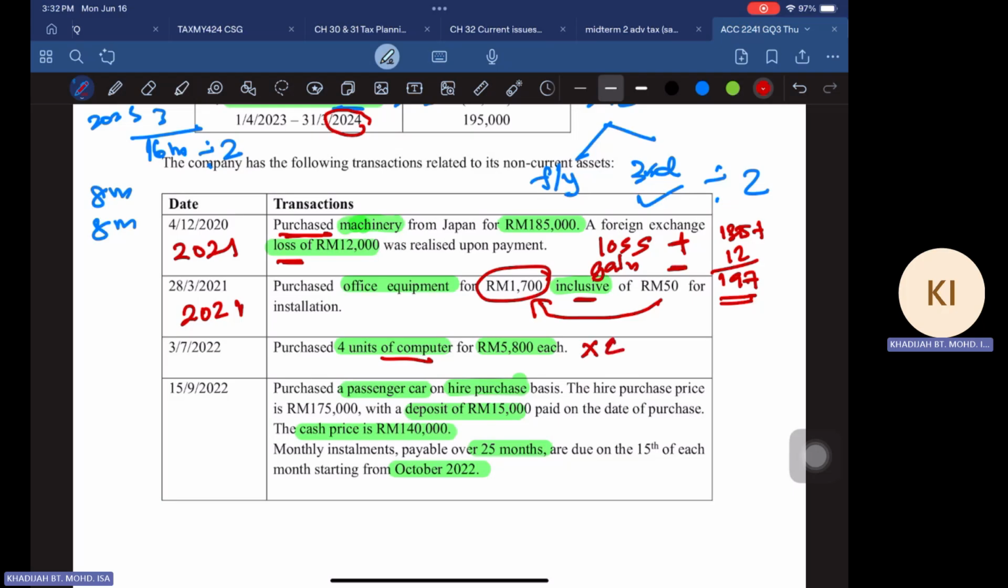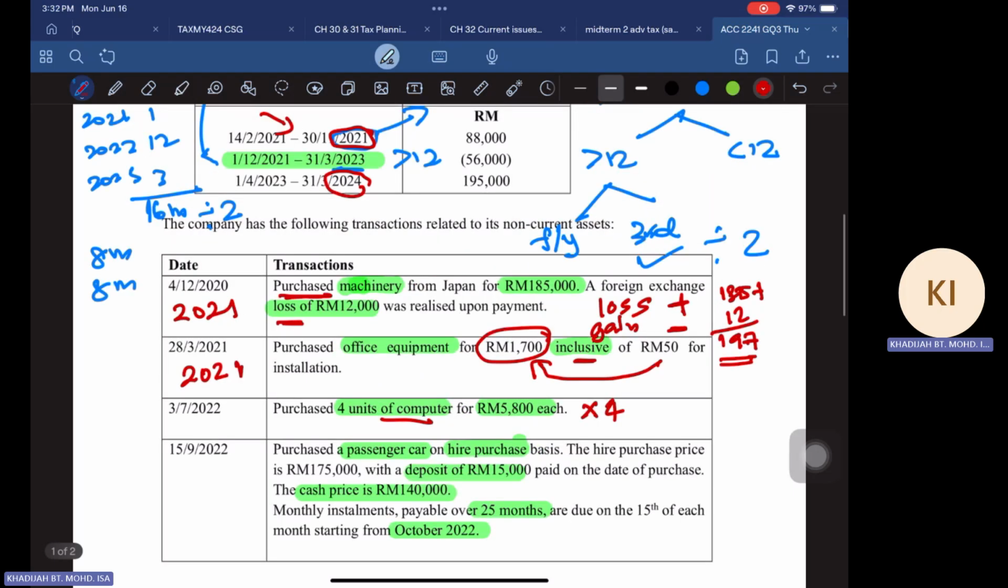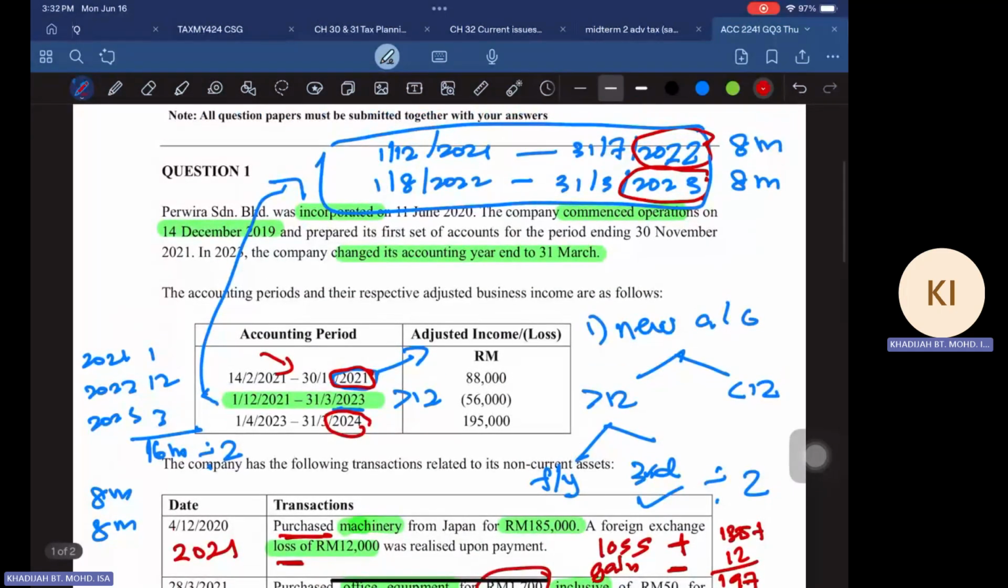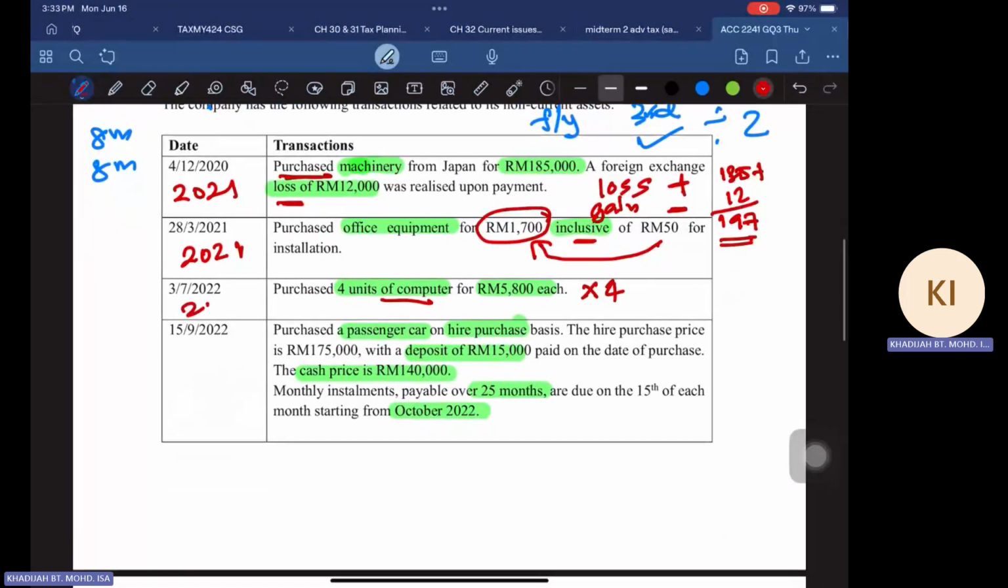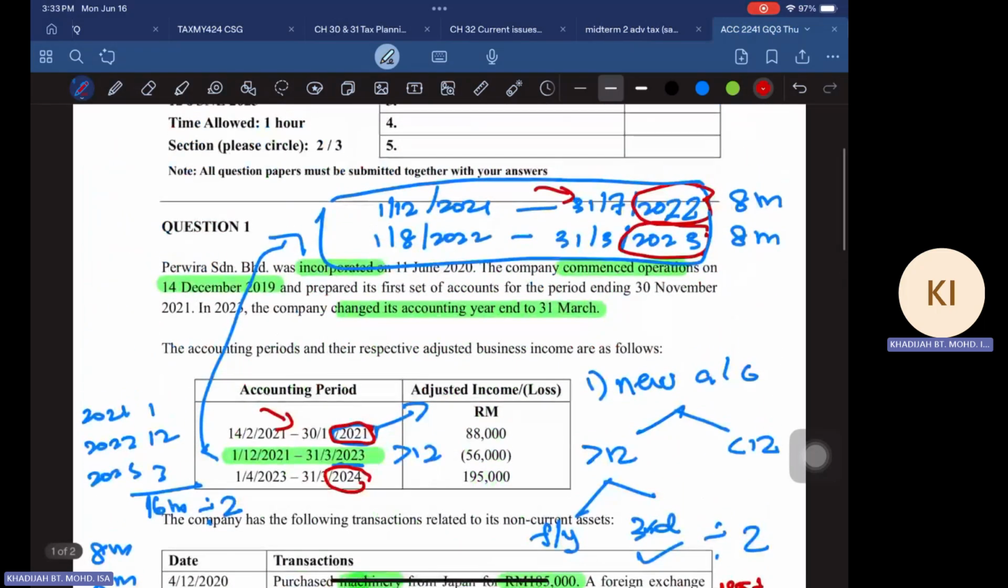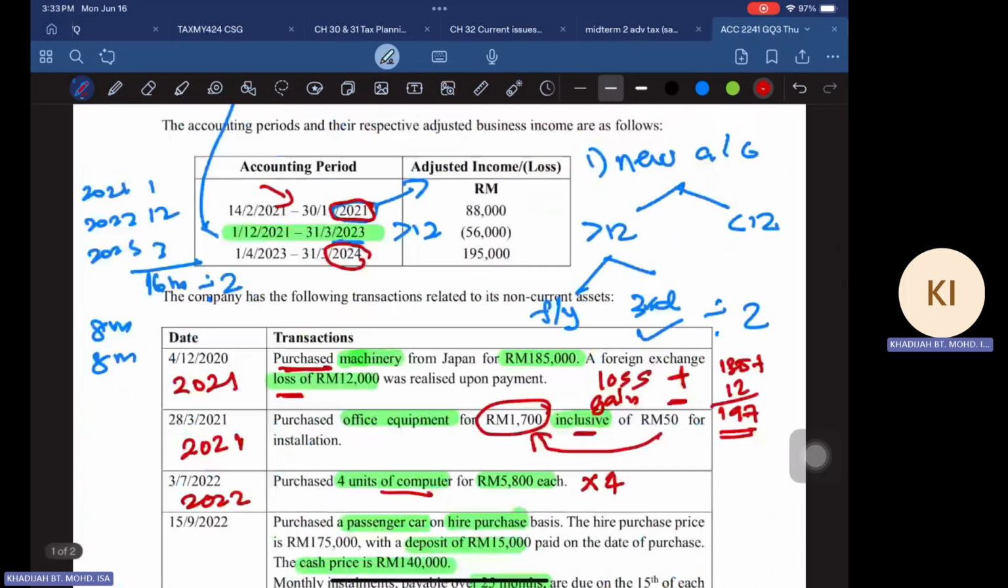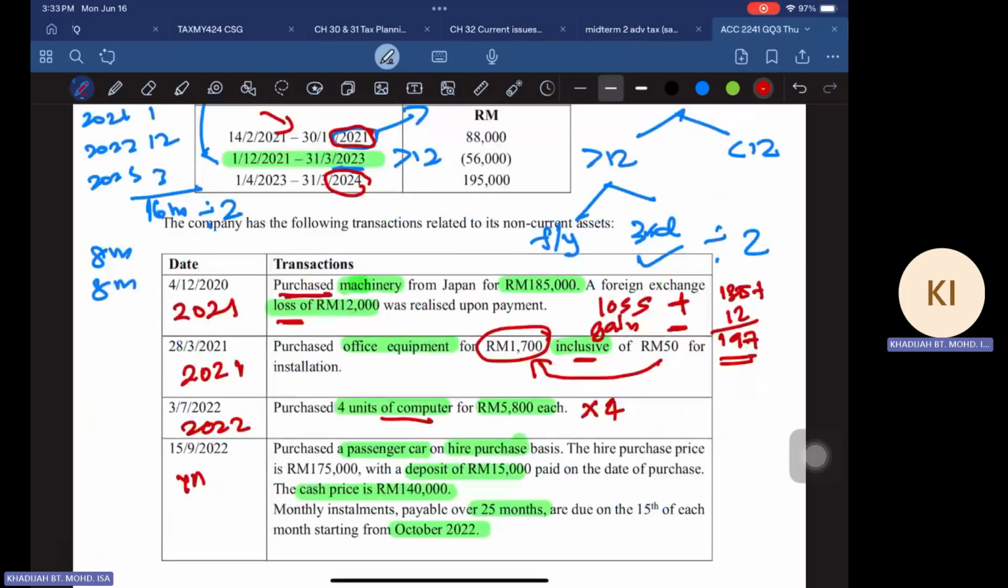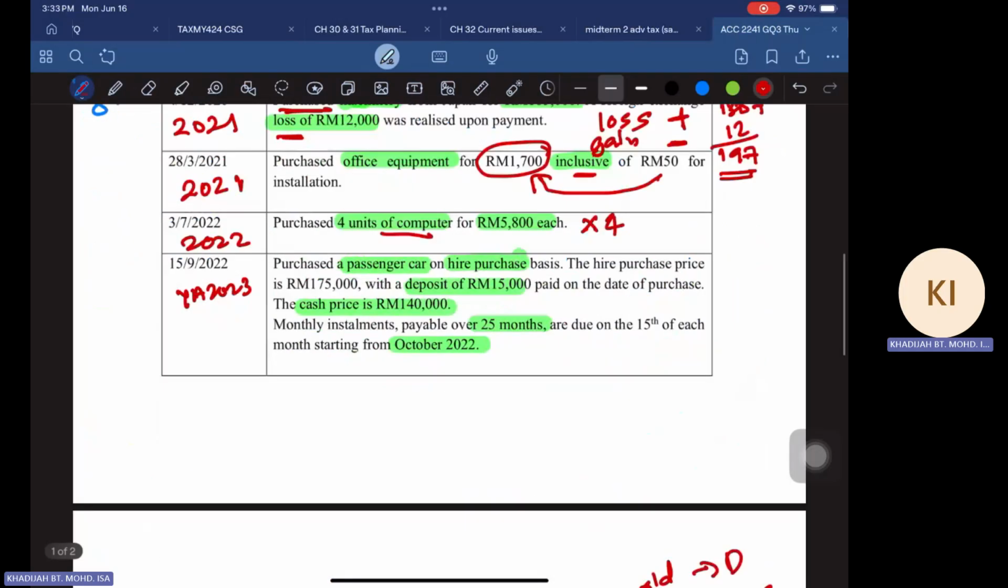So that one you times by 4. So when did you acquire that computer? 3rd of July 2022. 3rd of July 2022 is in YA 2022. So you're going to claim that in YA 2022. And then when you purchase the hire purchase here, so 15th of September 2022, 15 September will be in YA 2023. Okay, that will be the first year you're going to claim for your passenger car.